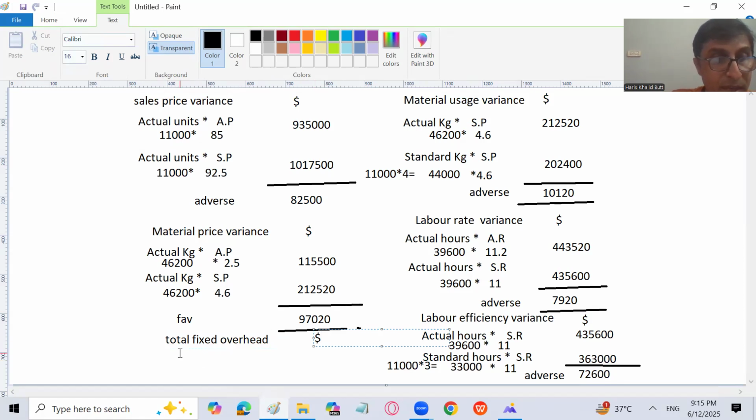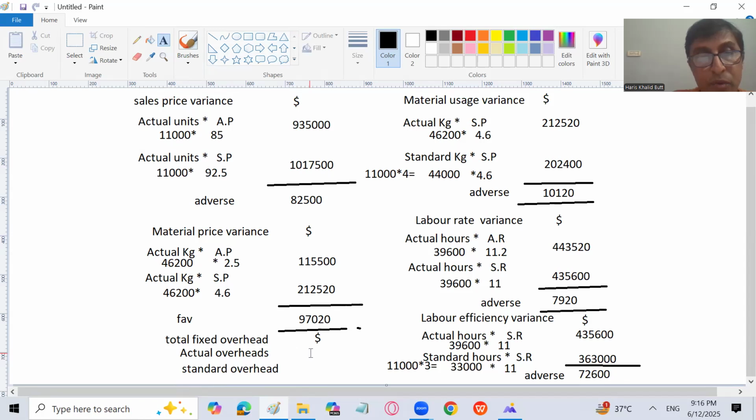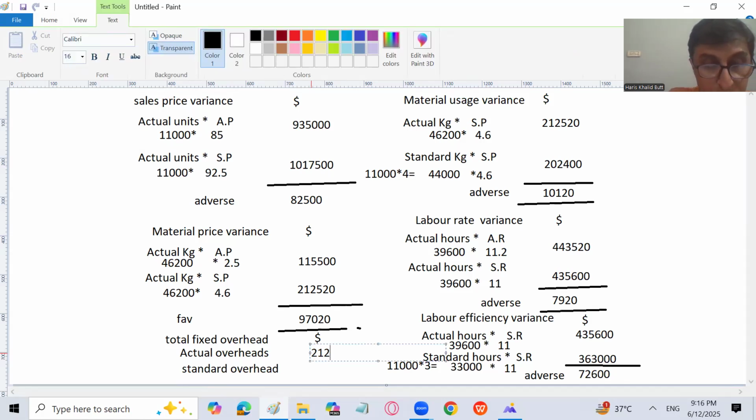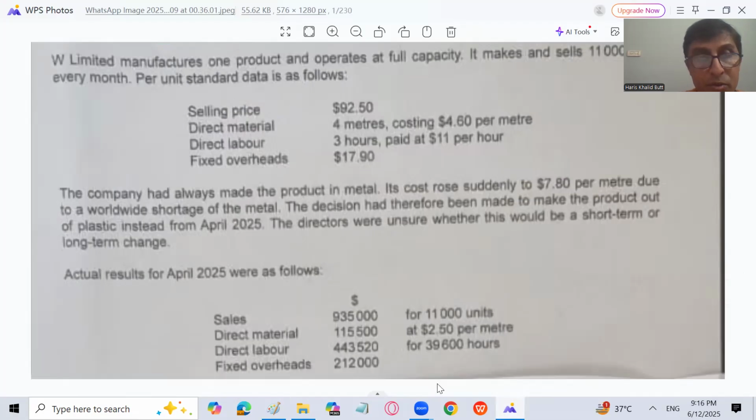It is the difference between actual overhead cost and the standard overhead cost. Sir, why are we not using the other variances? Because in the question, in the reconciliation, he stated that you just need to write the actual overhead cost and the standard overhead cost. Only take fixed overhead variance.